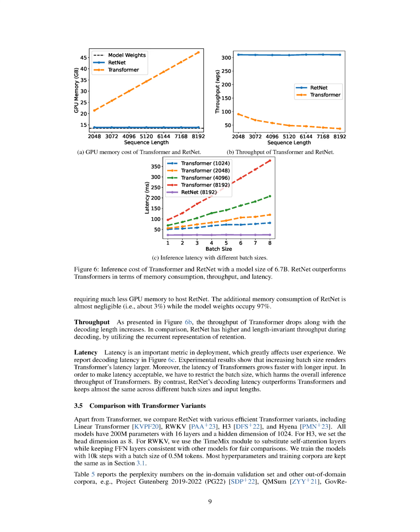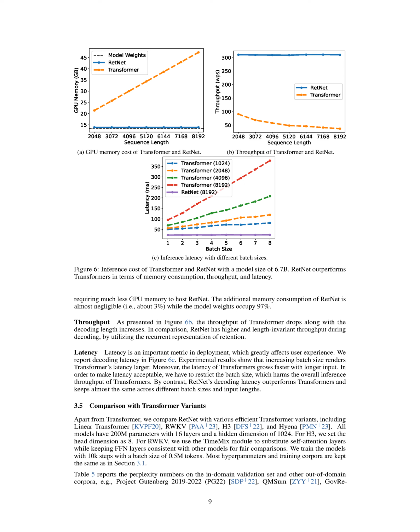Section Throughput. We'll now discuss the throughput, latency, and comparison with Transformer variants of our model, RetNet. Starting with throughput, we've observed that as the decoding length increases, the throughput of the Transformer model decreases. However, RetNet maintains a consistent throughput regardless of the decoding length, thanks to its use of recurrent representation of retention.